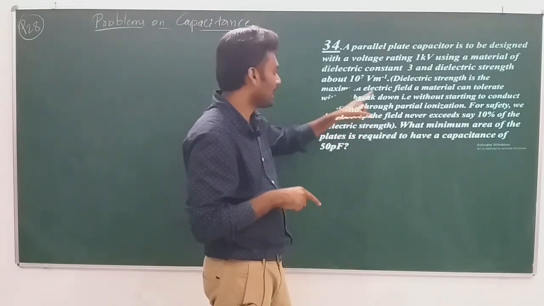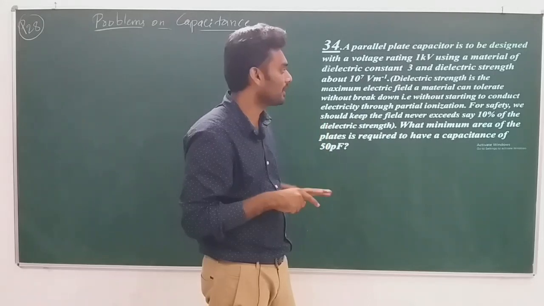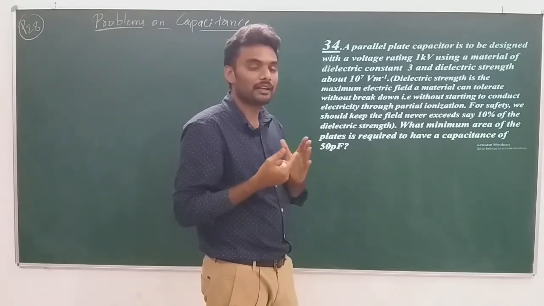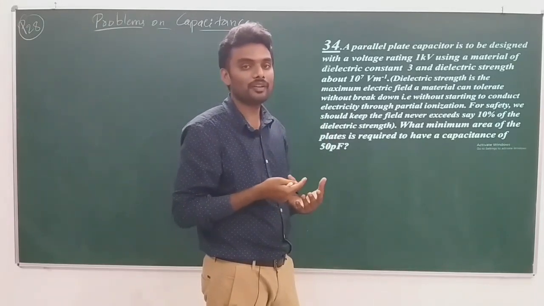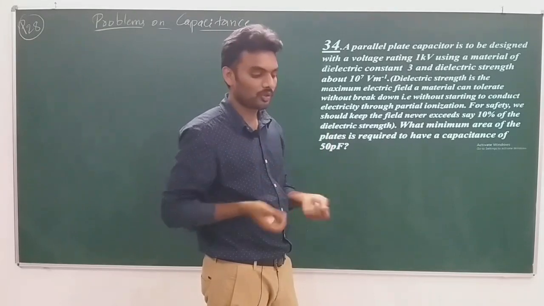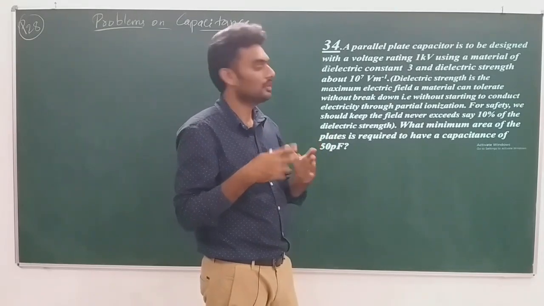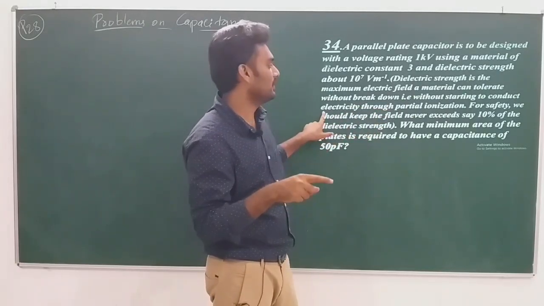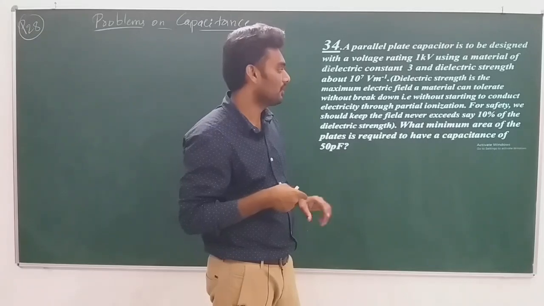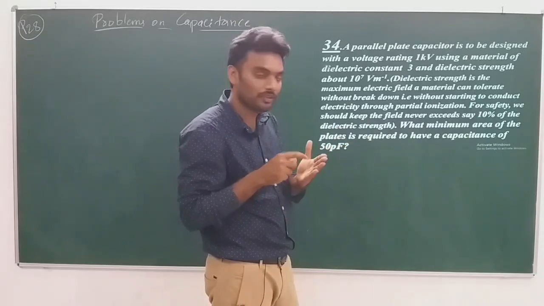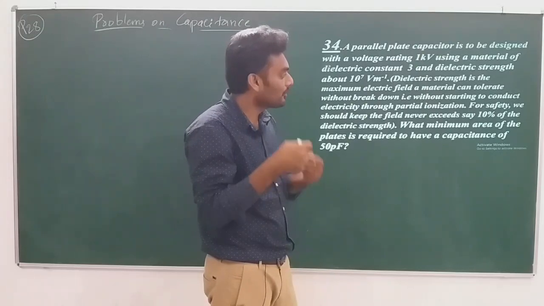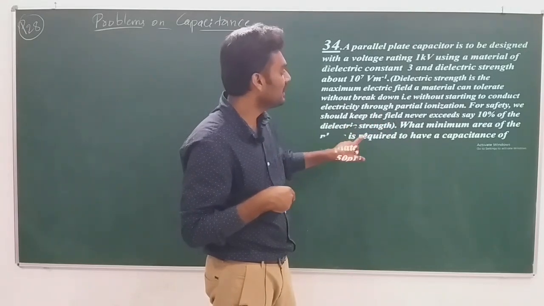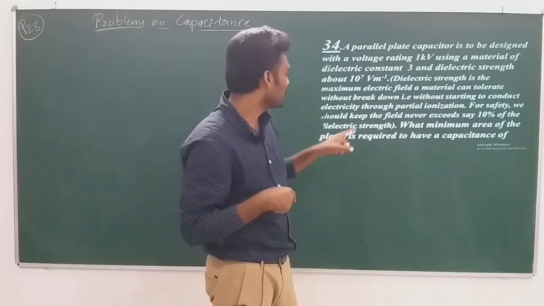Dielectric strength is the maximum electric field a material can tolerate without breaking down. On what factor does the electric field depend? It depends on the potential difference that we provide to the capacitor; the more potential difference, the more electric field. Breakdown means the material starts to conduct electricity through partial ionization, where a few atoms ionize and charges are allowed to flow. For safety, we should never let the field exceed, say, 10% of the dielectric strength.